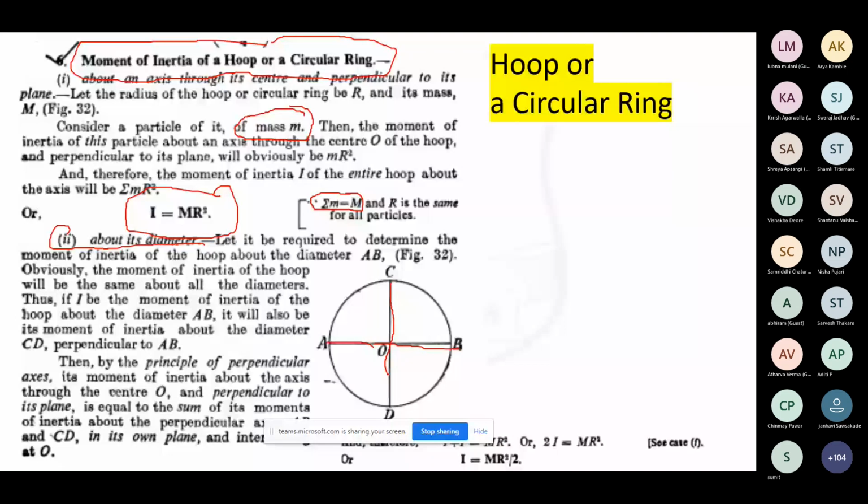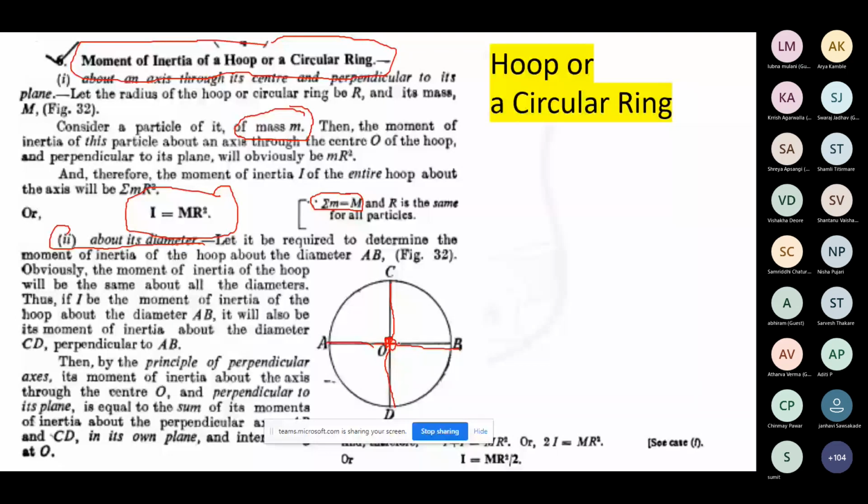So we need to find out the moment of inertia about its diameter. So two diameters we draw, and they are intersecting at a point O over there, okay, and that is the position where the axis passes through it. So we can use over here the principle of perpendicular axis.